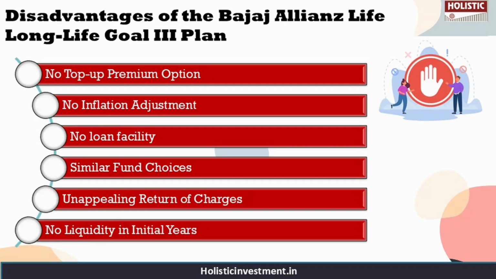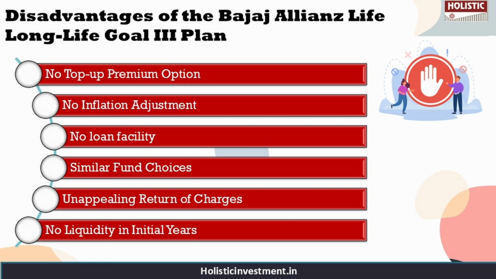However, the disadvantages are this plan does not allow for any additional top-up investments beyond the regular premium. The regular income offered is also fixed, and it does not account for inflation, which may actually reduce the purchasing power over time. And you cannot avail of a loan against this policy. The asset allocation across different fund options also appears to be largely similar, making the range of options seem repetitive and limiting diversification. So while charges are returned periodically, they do not account for the time value of money, reducing the real benefit to the investor.